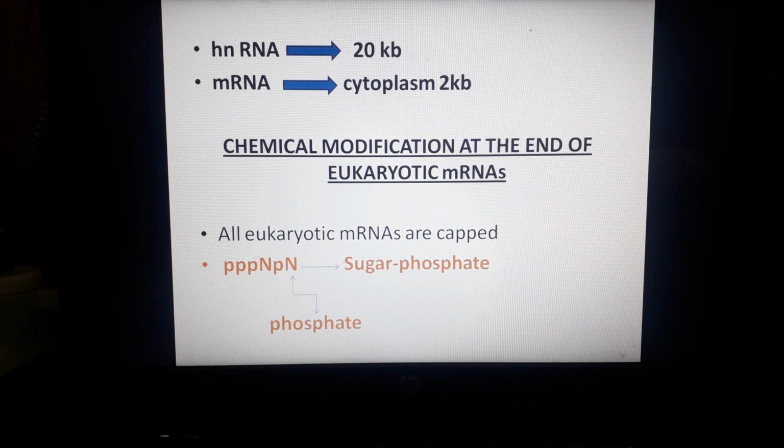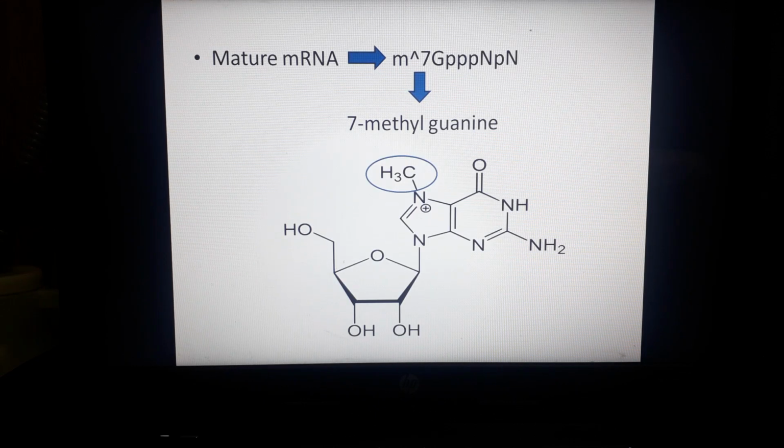Once the modification takes place at the 5' end, the mature eukaryotic messenger RNA will have a more complex chemical structure, that is m7G pppPN. You can see it written.